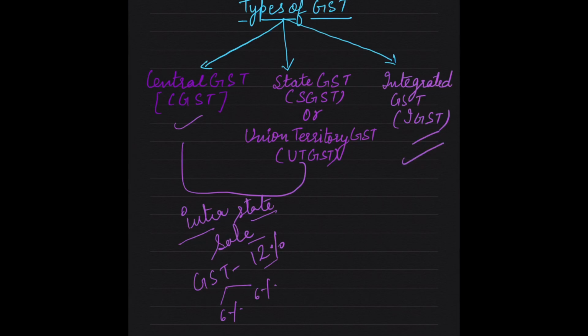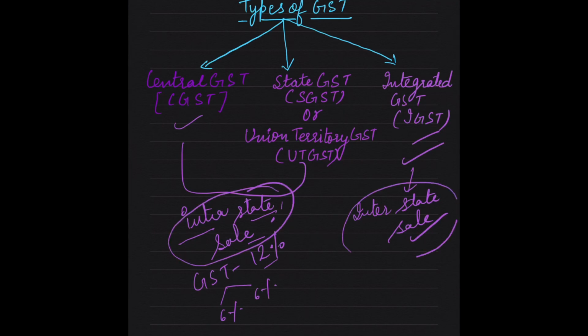Next is integrated GST. Integrated GST is levied on interstate sale. Interstate sale means sale of goods and services outside the state. Inside the state is intra, outside the state is inter. Then the applicable GST is IGST, integrated GST. We will not divide GST into two parts, CGST and SGST. One combined rate will be applicable.